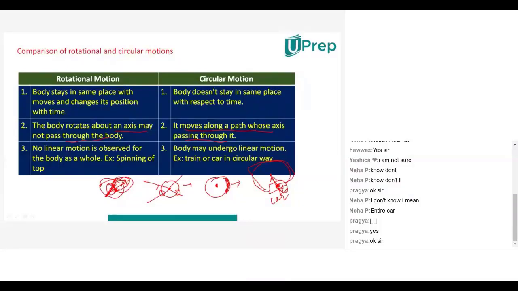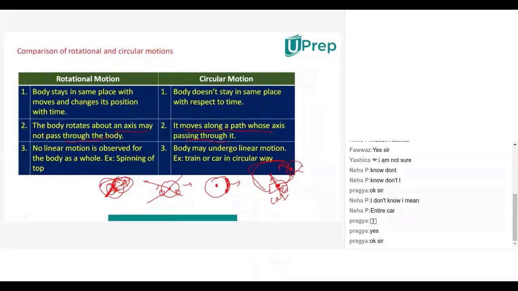Car only. Now, suppose the position of the car is here. Where will the axis be for it? The axis will again be at the center, and you can draw it like this. That means the axis also will move along with the car. That means the axis will always pass through the body only. The axis will not be outside of the body.